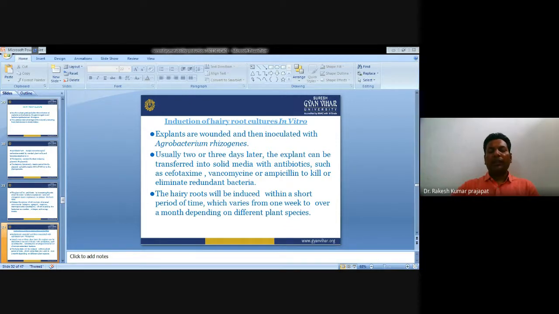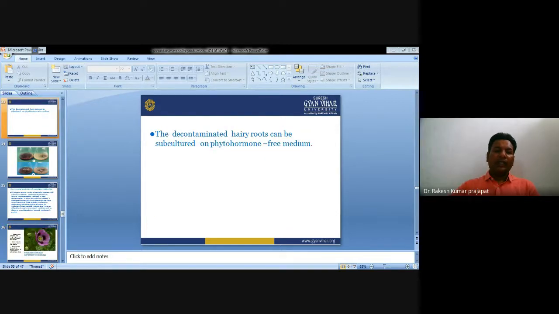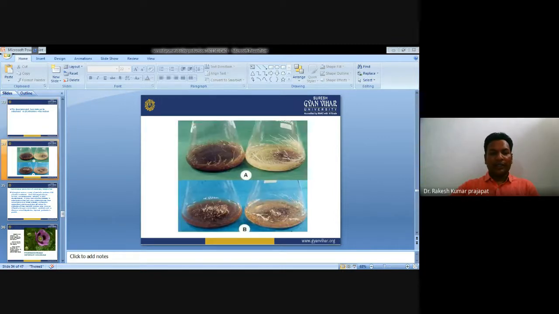The hairy root will be induced within a short period of time, which varies from 1 week to over a month, depending upon different plant species. Then the decontaminated hairy root can be subcultured on phytohormone-free medium. So you can see here how secondary metabolite production is leading to the.